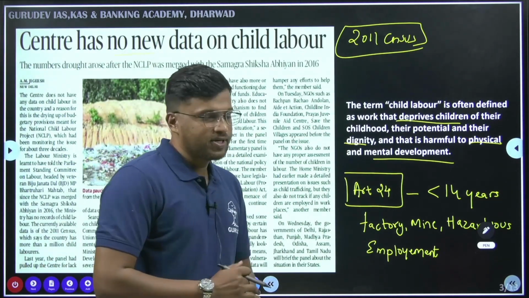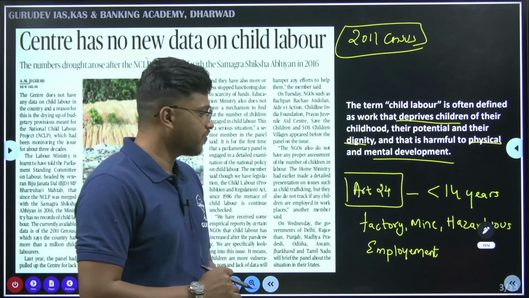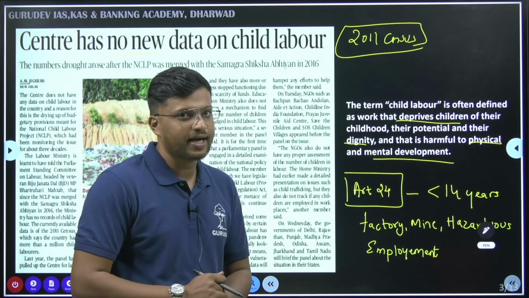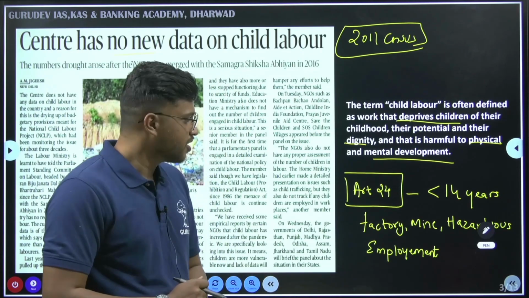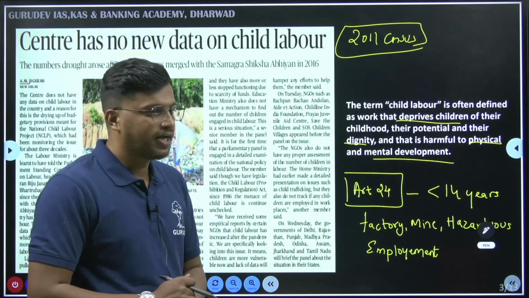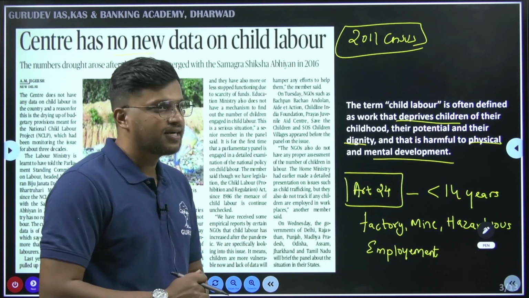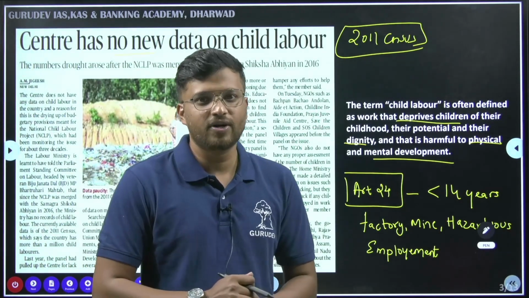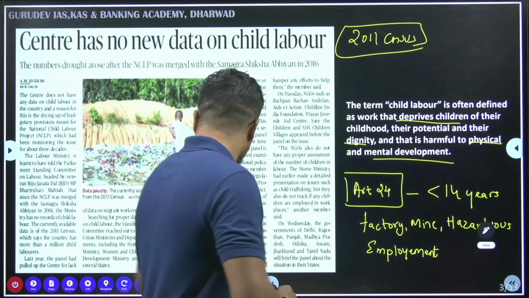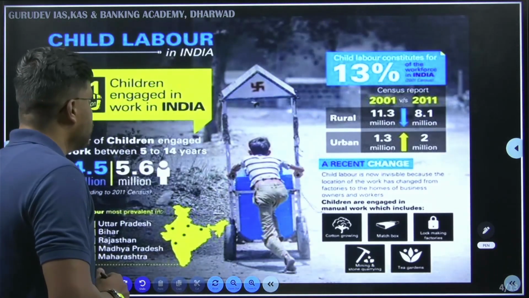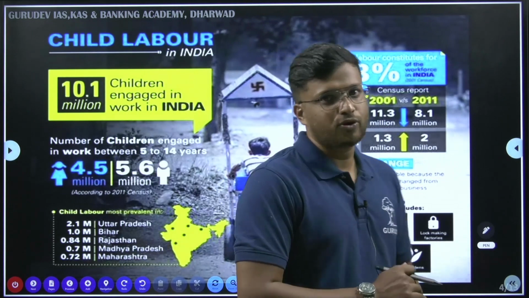So what are the provisions in the Constitution? The Constitution has one of the important provisions, that is the fundamental right, Article 24. It says that children under the age of 14 years should not be employed in factory, mine, or hazardous employment. So this is one of the important provisions. It provides the fundamental right against child labor.